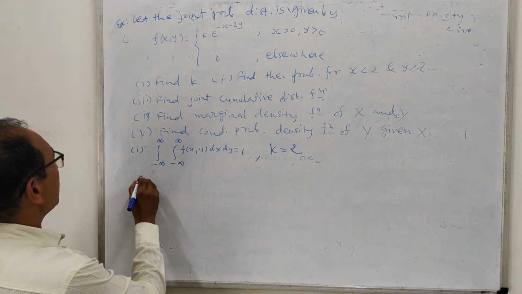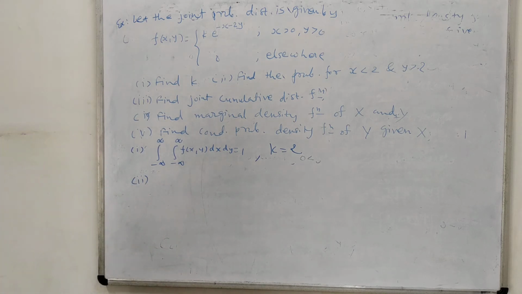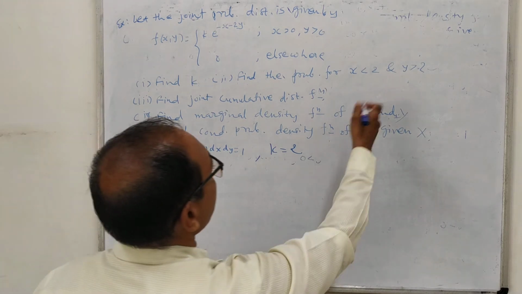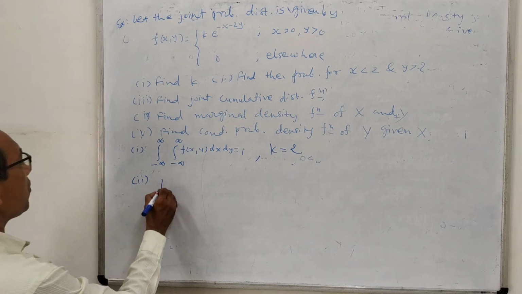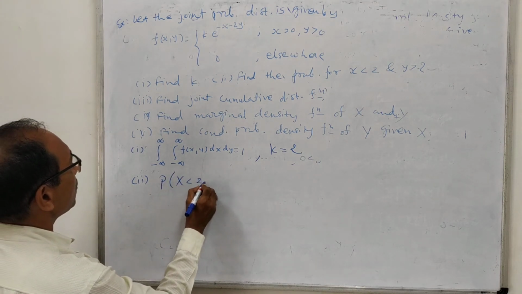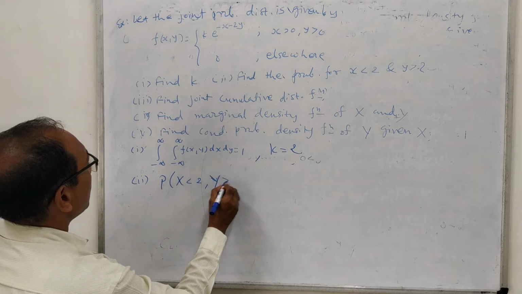Second question here is to find the probability for x less than 2 and y greater than 2. That means we want to find the probability for x less than 2 and y greater than 2.